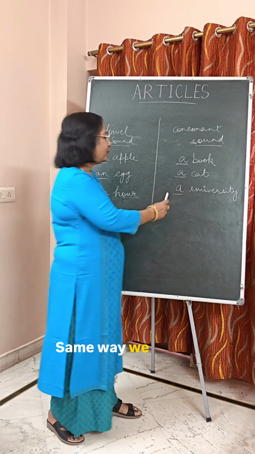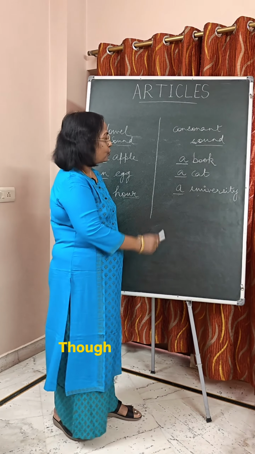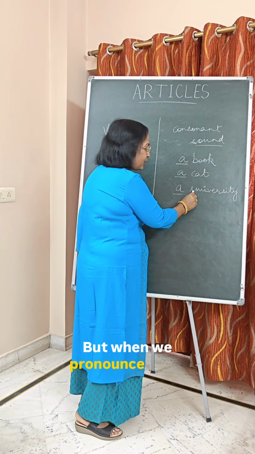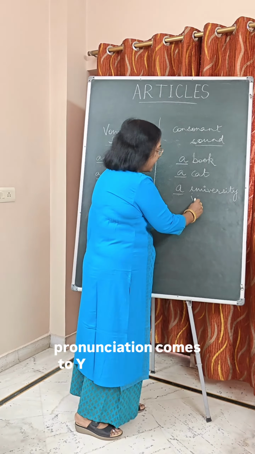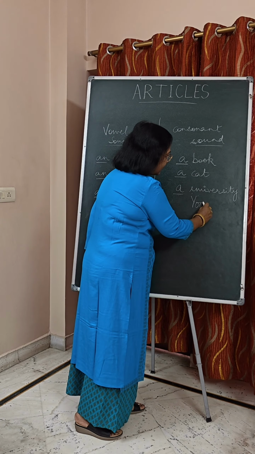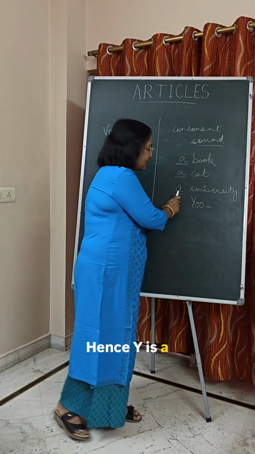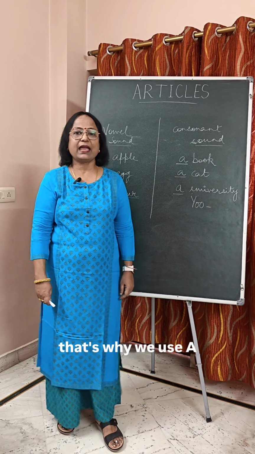Same way, we used a before university, though it's starting with a vowel. But when we pronounce it, the pronunciation comes to Y-double-O, university. Hence, Y is a consonant sound and that's why we use A before it.